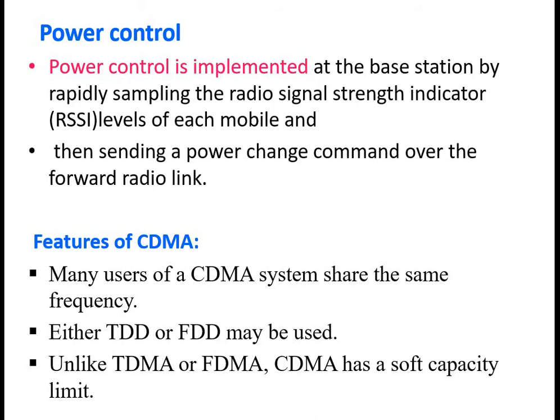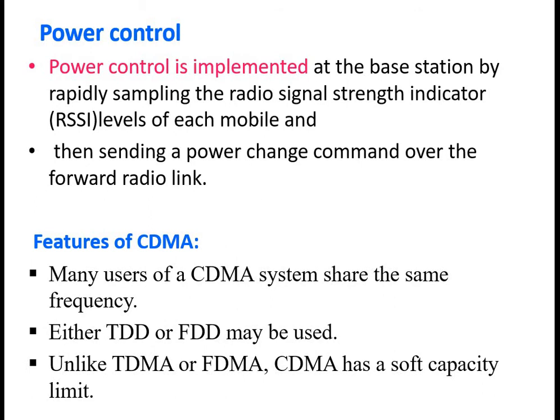Power level control is implemented at the base station by an indicator called RSSI, the received signal strength indicator, by monitoring the level from each mobile nearby in the network and forwarding the power changing command.